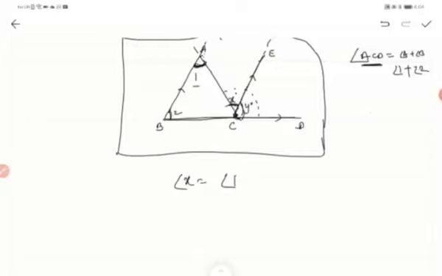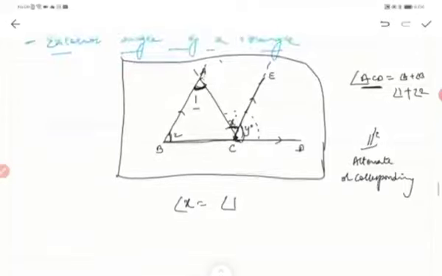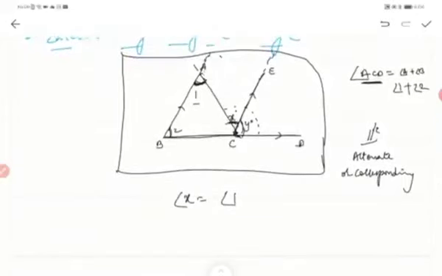So for two parallel lines, the angles formed by a transversal, whether alternate angles or corresponding angles, they are equal. Okay, for what? Two parallel lines. That is what we are doing here. So angle 2 is the corresponding angle to Y. So angle Y is equal to angle 2.